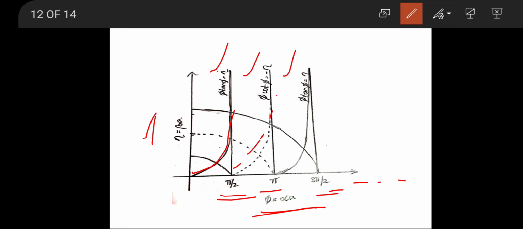So for the continuous curves, that is phi tan phi against eta along the circle of radius square root of 2m v naught a square by h square, for different values of v naught a square.